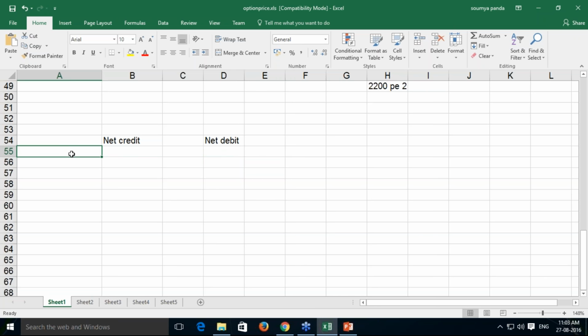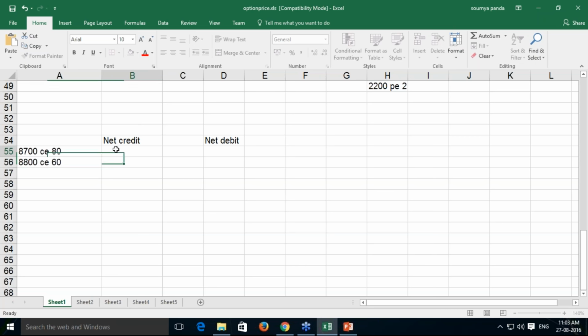For example, I am taking the 8,700 call, and I am assuming it is at 80 rupees, and the 8,800 call, which is European, at 60.